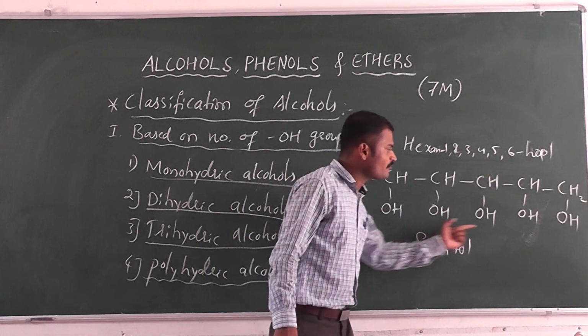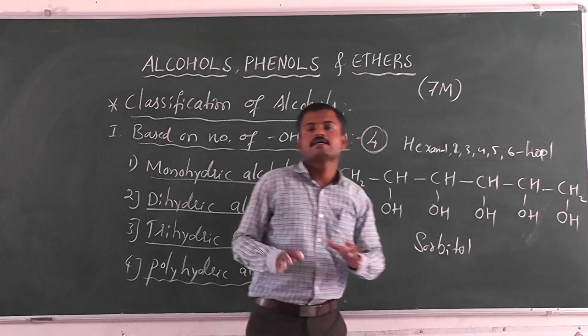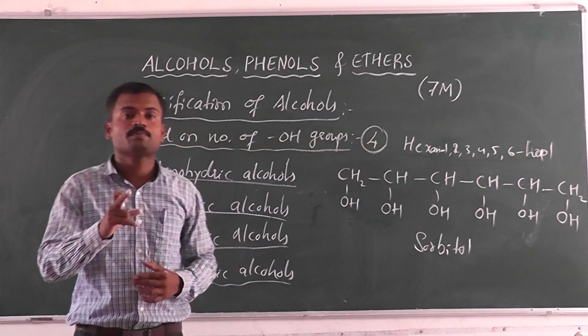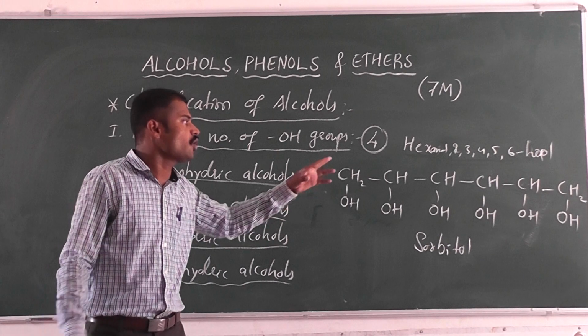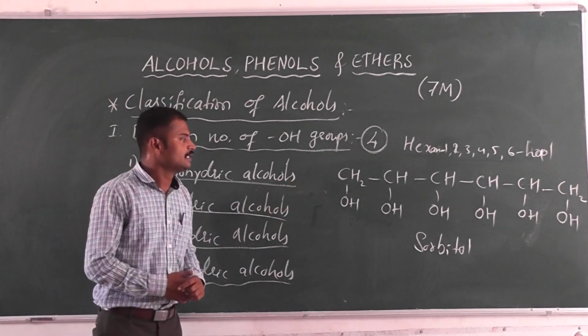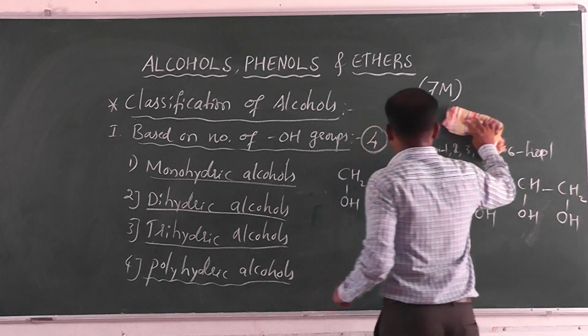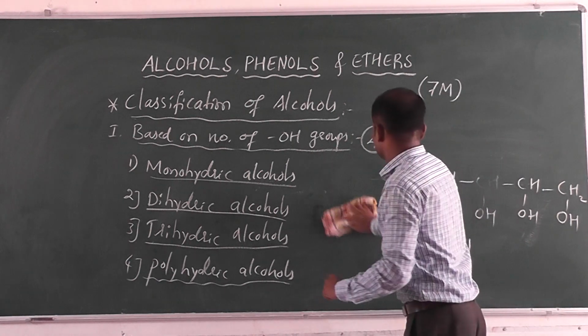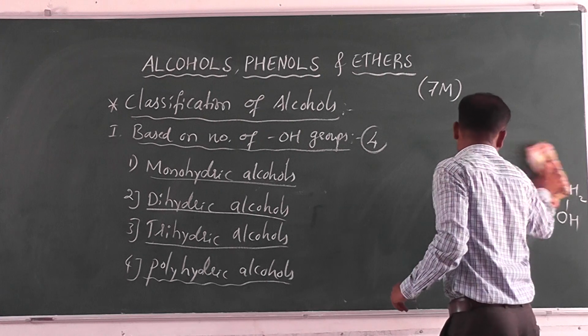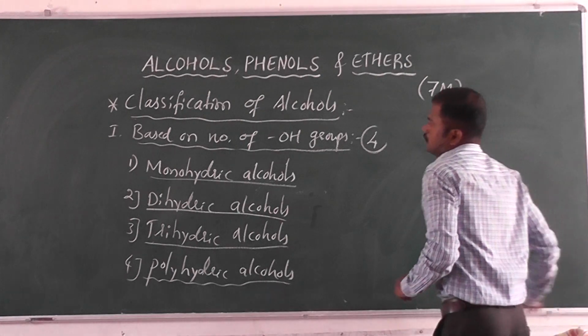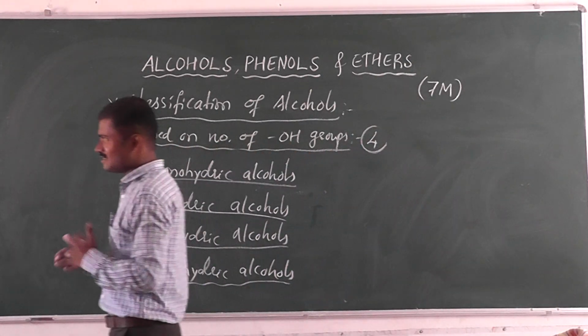Then the number of OH groups is 6, that is hex. Then what is the functional group? That is OH. Therefore it is OL. So this is the example for the polyhydric alcohol. See, so what is the classification here?